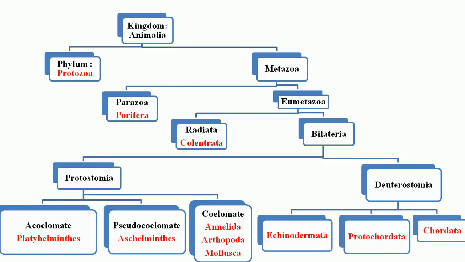Here we see that there are 10 major phyla included in this flow diagram: Protozoa, Porifera, Coelenterata, Platyhelminthes, Aschelminthes, Annelida, Arthropoda, Mollusca, Echinodermata, Protochordata, and Chordata. These are the major phyla we learn in zoology in the next few years up to TYBSc.